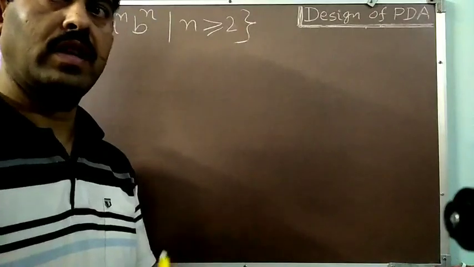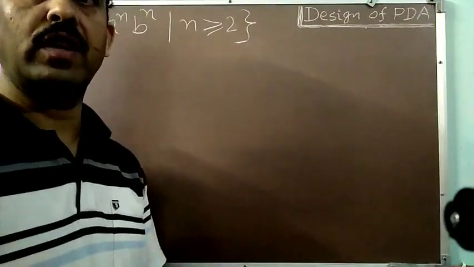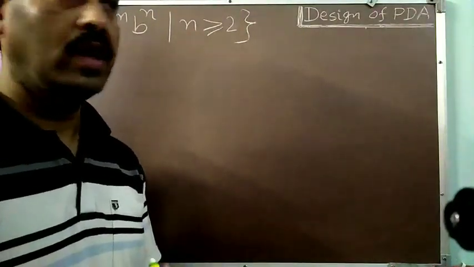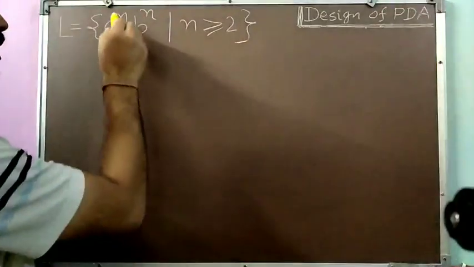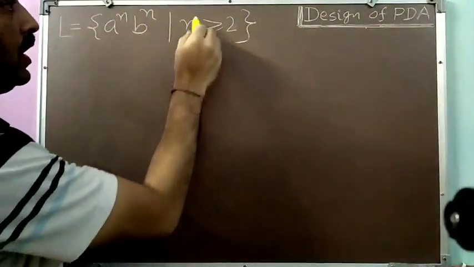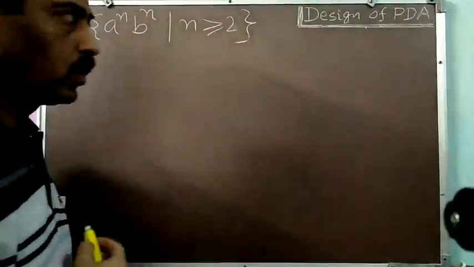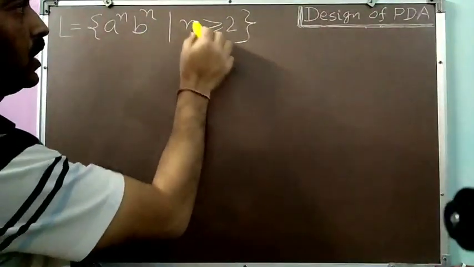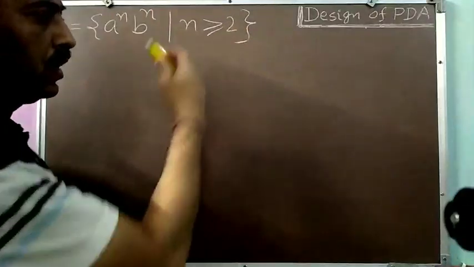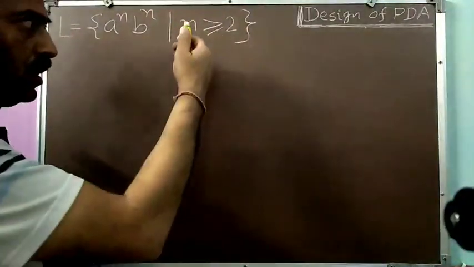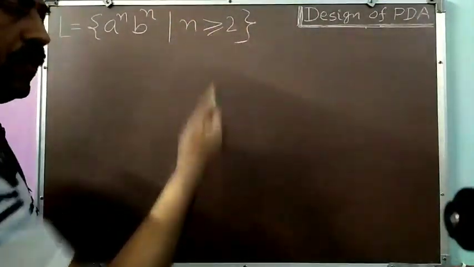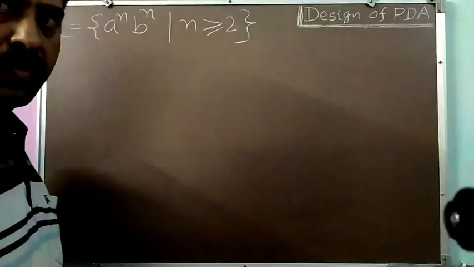Okay, dear students, in the last session I had given you one problem to solve at home, and that problem was a to the power n, b to the power n, n greater than or equal to 2. Now we'll discuss its solution. We have already seen, if it is n greater than or equal to 1, how we will be writing our transitions. So that will be the basis for the solution of this problem as well.